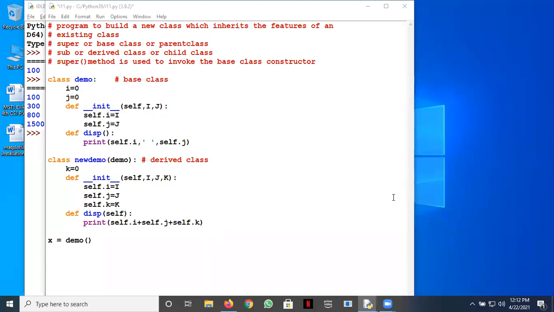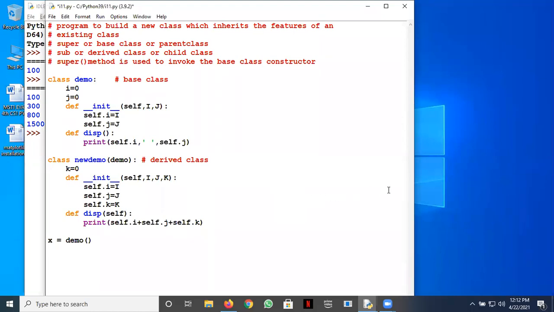Good morning, sir. Good morning. Will this work? Whatever I've written on screen, x is equal to demo. Will it work? Just look at the class illustration and tell me, please.